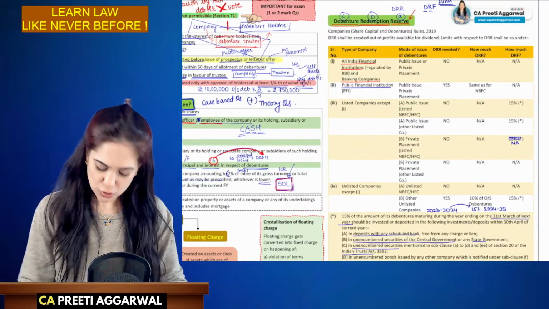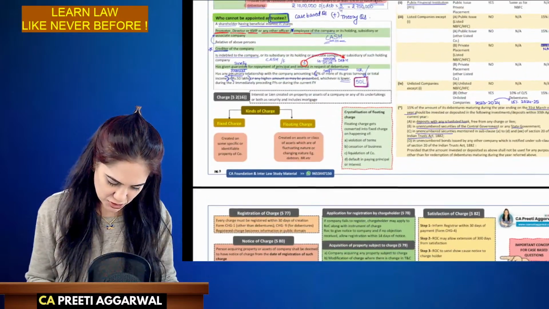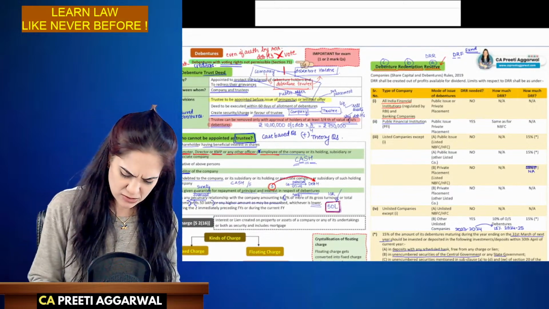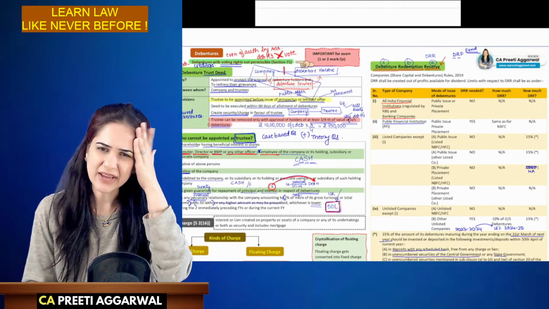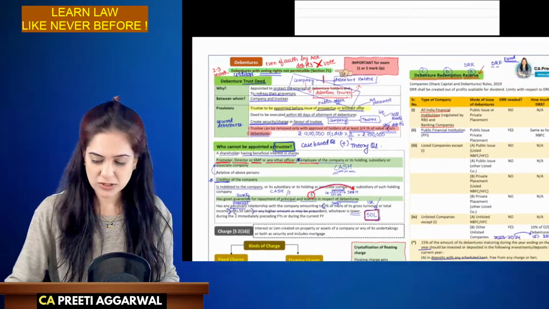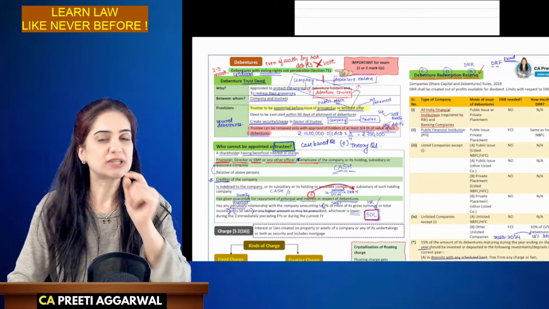Okay. So students, with this we come to an end of our revision on debentures. I have covered all the important provisions. This is not very important for the exam. It is very rarely asked. DRR, DRF is hardly asked. But many questions are asked on debenture trustee and debenture trust deed. That is very important for the exam.